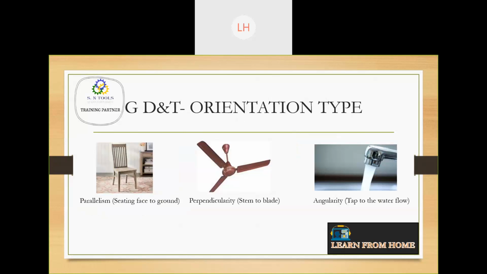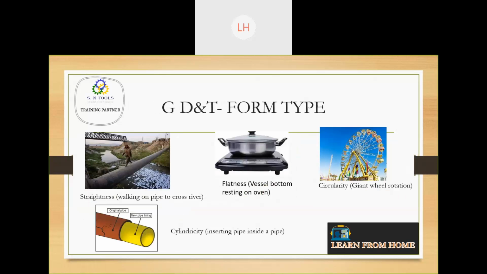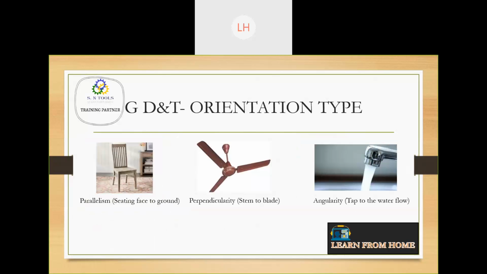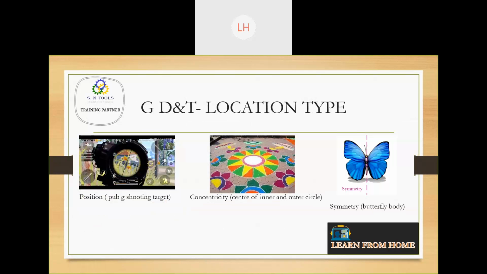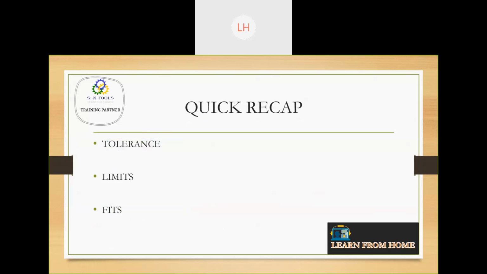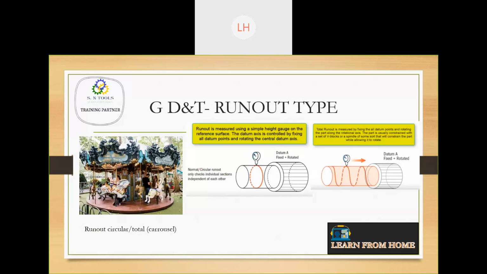So in this way, you can observe that we have related this form type, profile type, orientation type, location type, and also runout type to different day-to-day life examples, so that we can understand this well. Okay. So this is the GD&T part, and then guys, do you have any doubts with these pictures, GD&T? If you have any doubts, you can ask me.